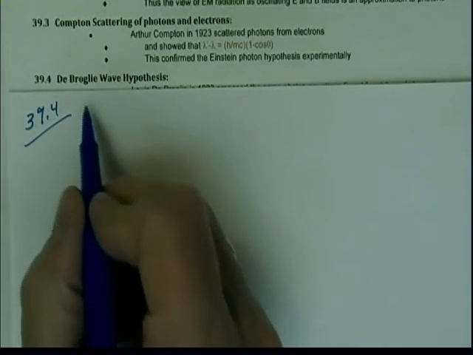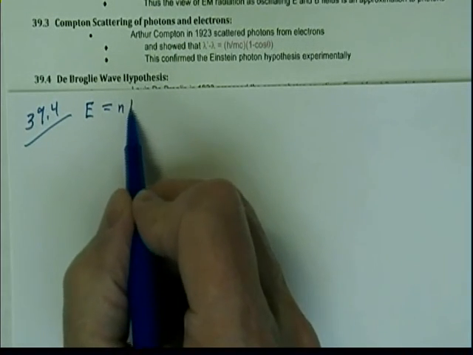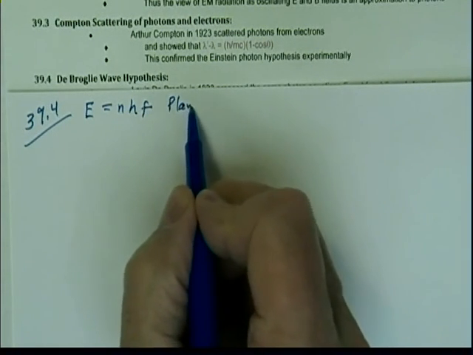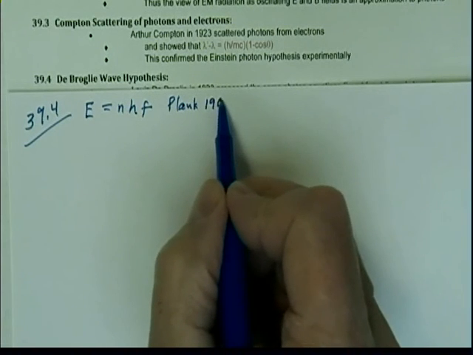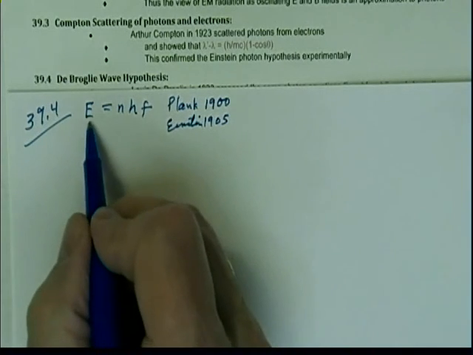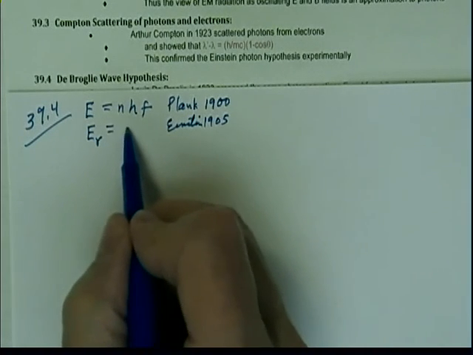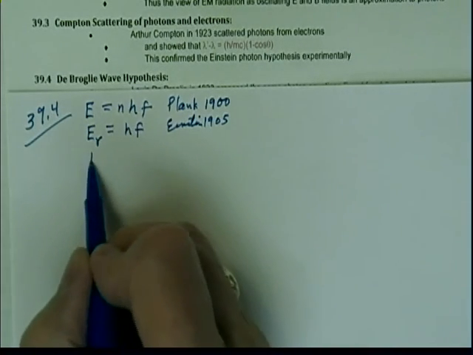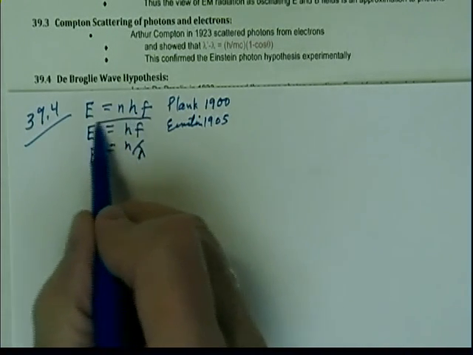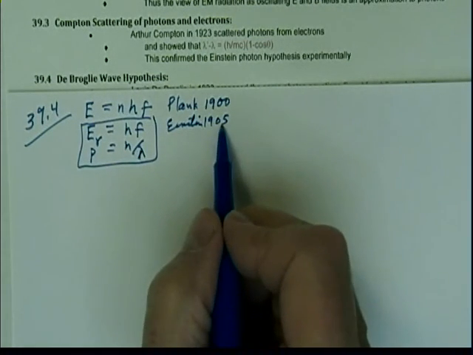Remember, first it was Planck who looked at cavity radiation and proposed that the energy of the oscillators in the walls had to be a multiple of Planck's constant times the frequency. This was Planck in 1900. Then Einstein in 1905 said, no, that's not the oscillators in the wall, it's the energy of the photon itself. And it is always a multiple of the frequency, and the momentum is always a constant divided by the wavelength. So Einstein did this in 1905.